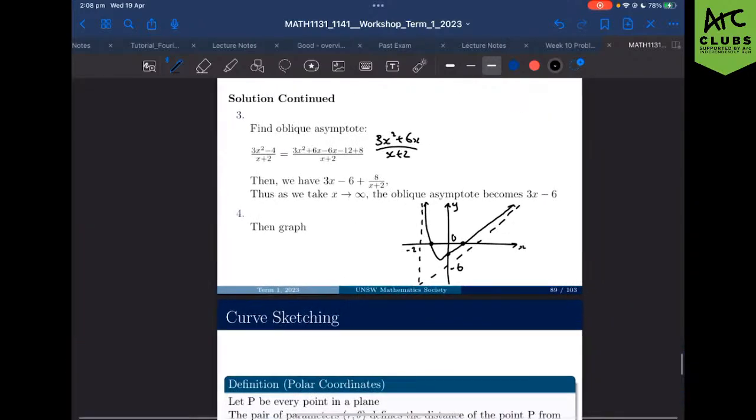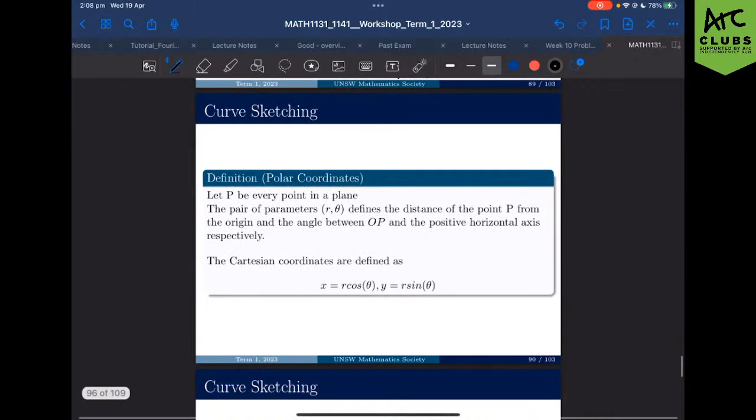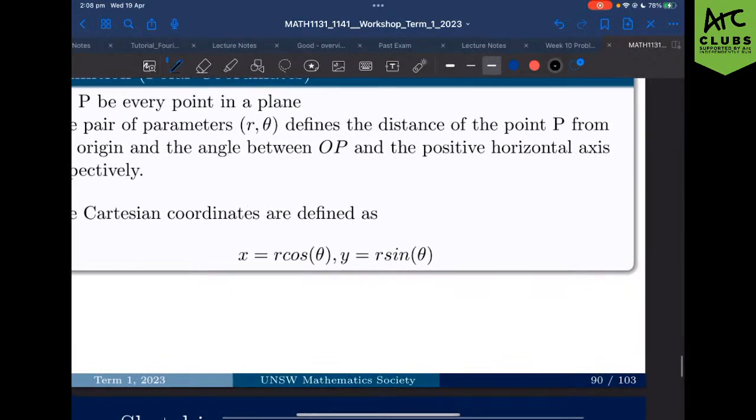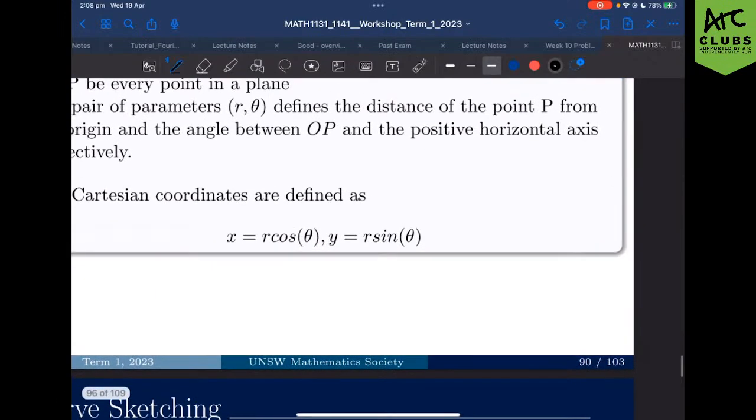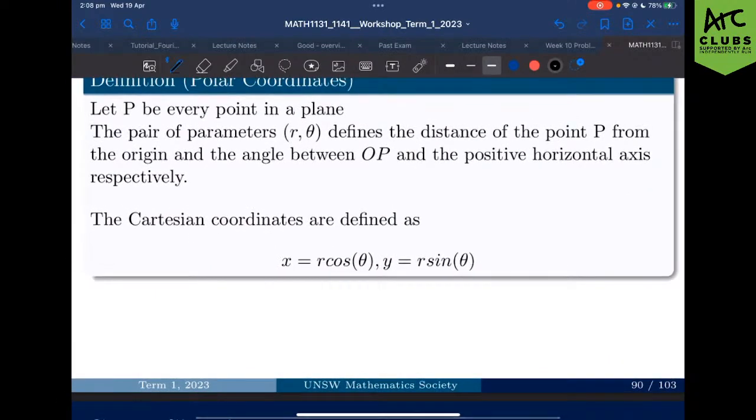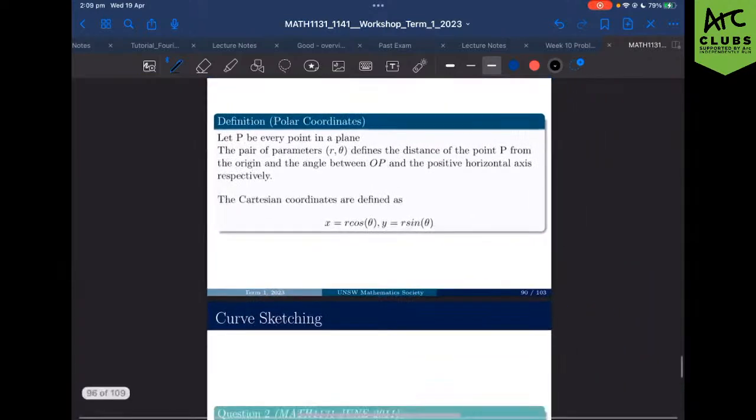Cool. Okay, now let's talk about sketching with polar. So again, that's oblique asymptotes. We're working with polar now. Polar is, instead of working with just x and y by itself, we now have definitions for, we're working with r and theta, right? But we define the relationship between polar and Cartesian as x equals r cos theta and y equals r sine theta, right? So again, let's work through a question.